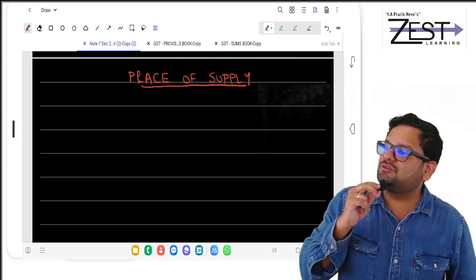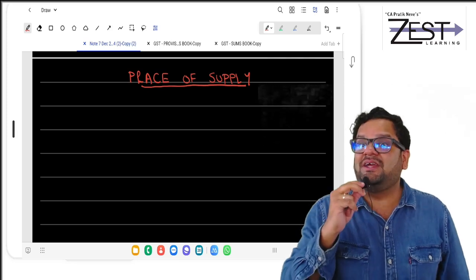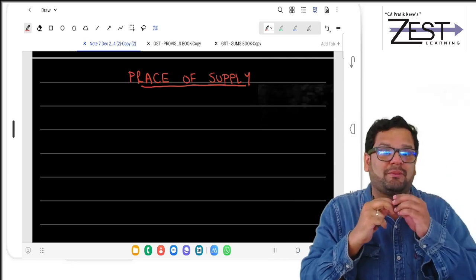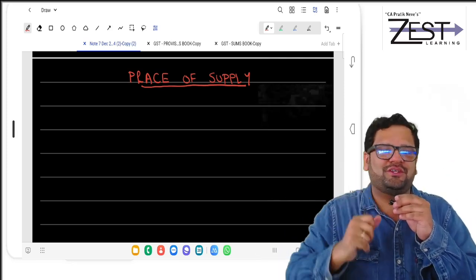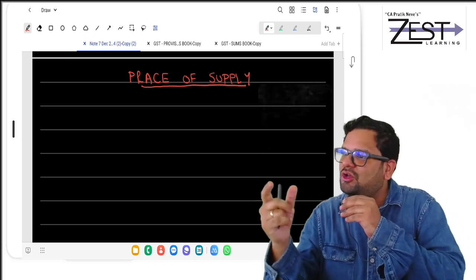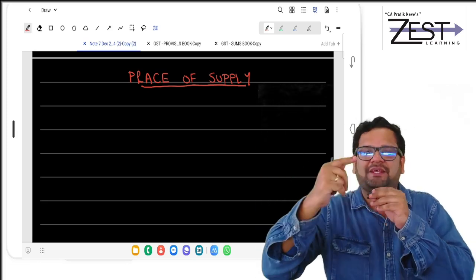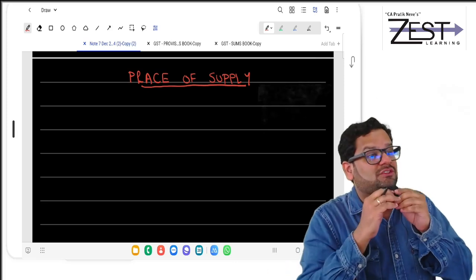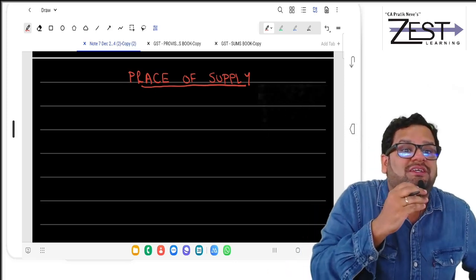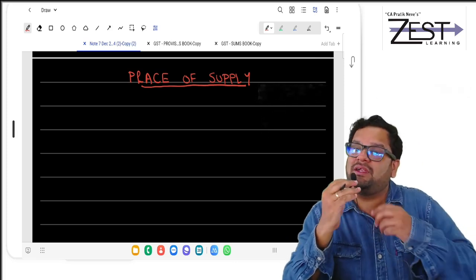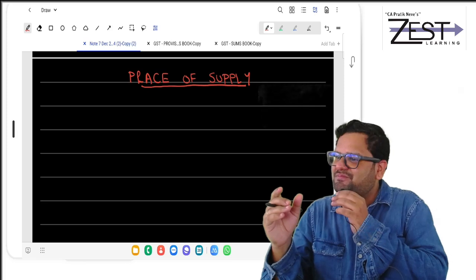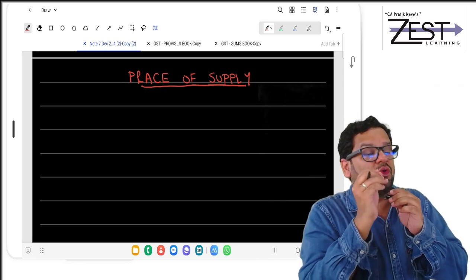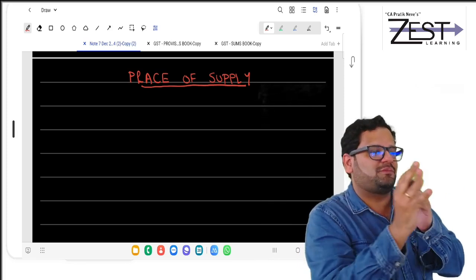You remember the Indigo invoice we had seen on the first day of the batch? Location of supplier was Karnataka, place of supply was Maharashtra. That's why the GST they were charging was IGST, because it was interstate supply. So to identify whether a transaction is intrastate or interstate, I should know location of supplier and place of supply.